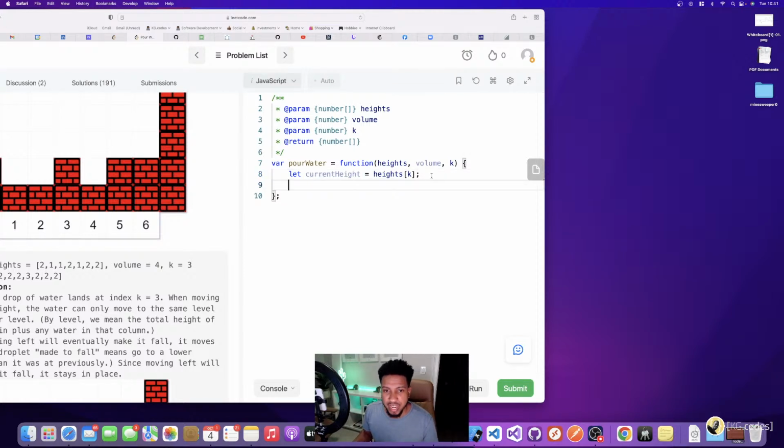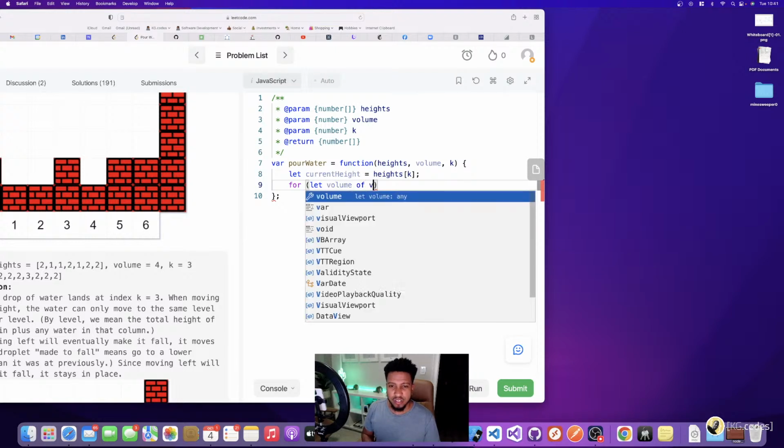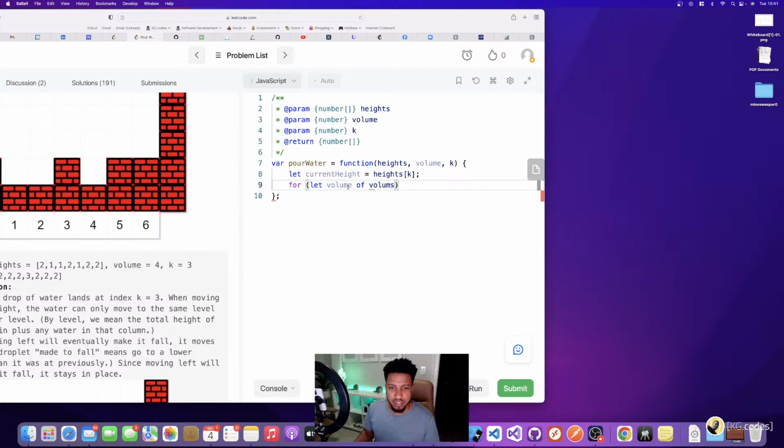And then from there, volume is how many water drops that I need to drop. So I actually need to loop through water, and I'm going to say drop or something like that. This doesn't matter. I really just need to loop through this a certain number of times. I don't need to use these values. So you could use an array with an index, or a loop with an index, or you can use a for loop like this.